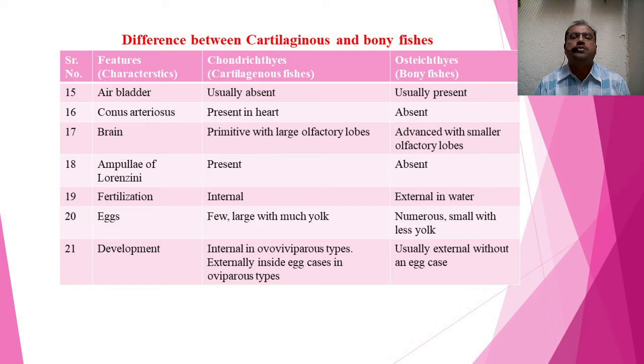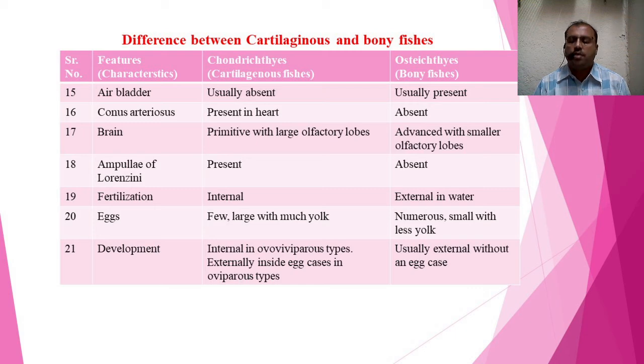Then if we see about the fertilization, in case of Chondrichthyes, they are having internal fertilization, but in case of Osteichthyes, they are having external fertilization, which is in water. Then about the eggs, in cartilaginous fish, they lay a few eggs. They are large in size with much yolk for nourishment of the embryo. But in case of bony fish, they lay a large number of eggs which are small in size and with less yolk.